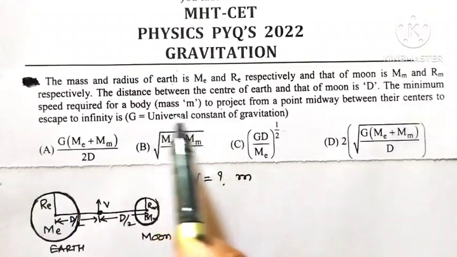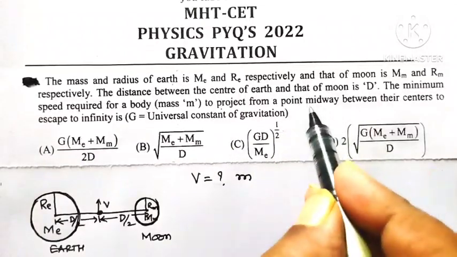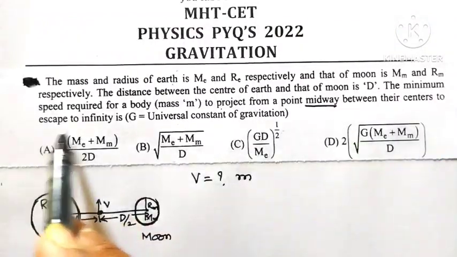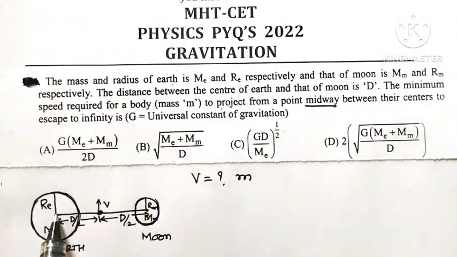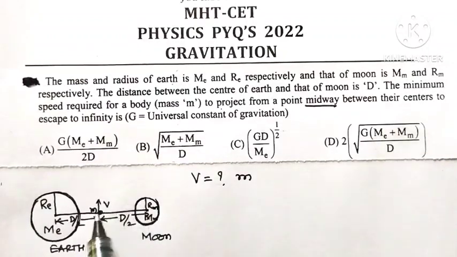Now, the minimum speed required for a body of mass m to project from a point midway between their centers to escape to infinity. So here is a line joining center of earth and that of moon, and there is some point P where a body of mass m is situated. We want to find out what is the minimum velocity with which that body is projected so that it escapes from earth's gravitational field.